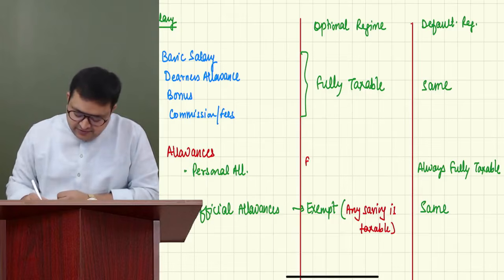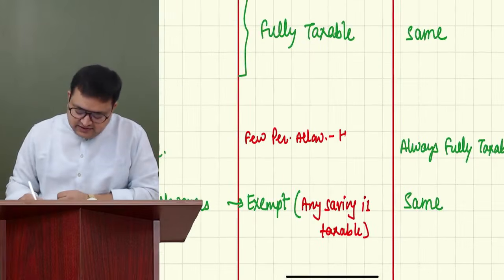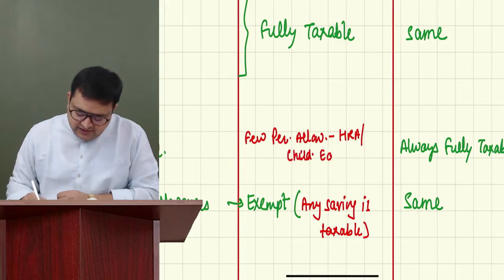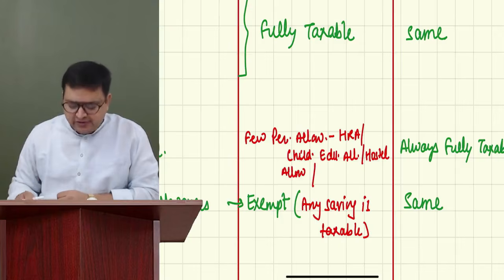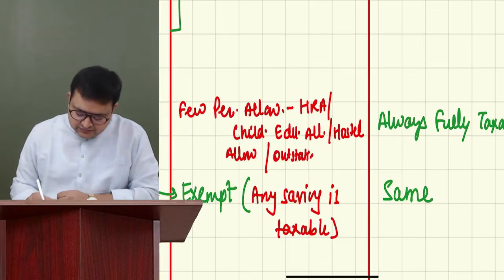In the optional regime, few personal allowances like HRA, children education allowance, hostel allowance, outstation allowance, and underground allowance could be exempt.